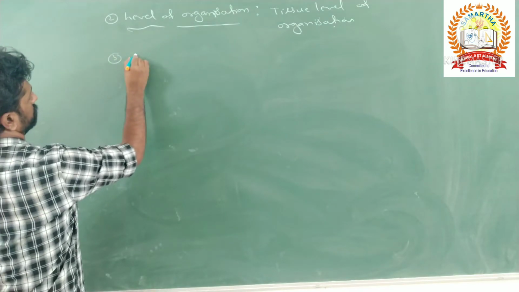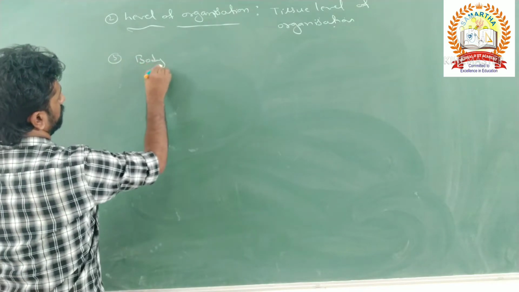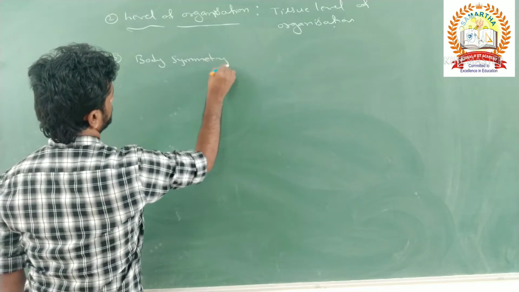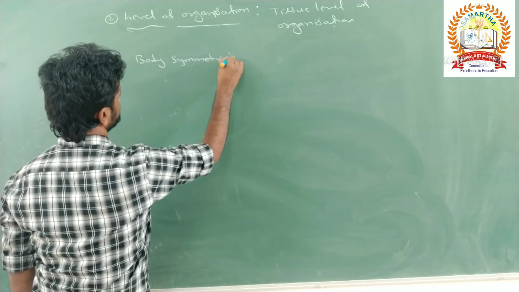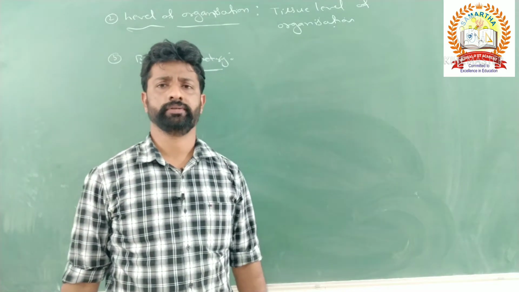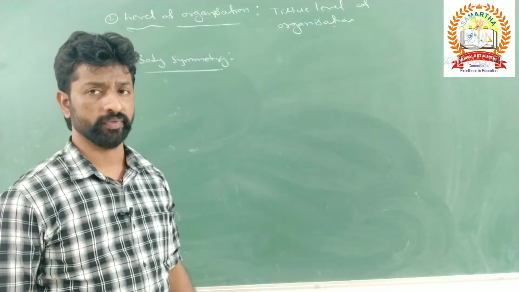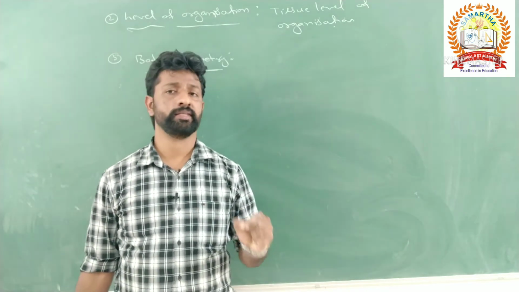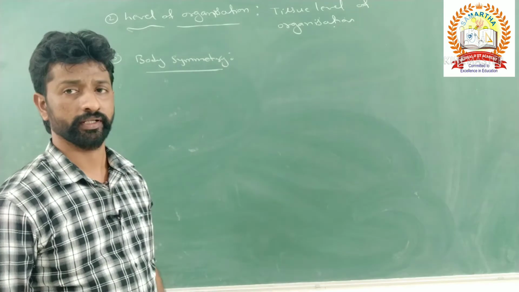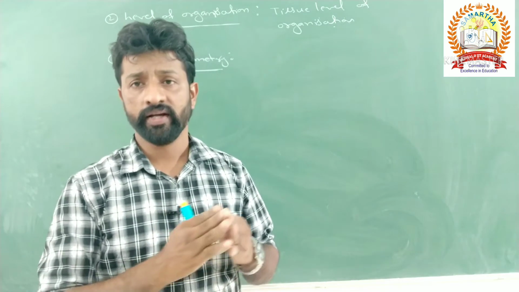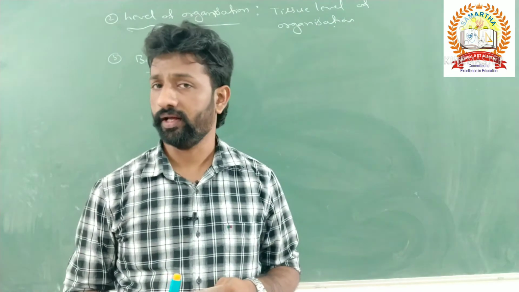Then what about body symmetry in coelenterates? They possess a radial symmetry. What do you mean by radial symmetry? Any plane passing through the central axis of the body can divide it into two equal, identical halves.